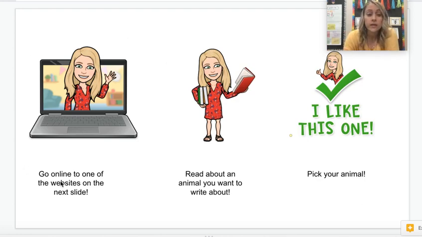So the first thing we need to do is we need to go online to one of the websites on the next page that I'm going to show you. Then we need to read about what animal we might want to write about, and then we need to pick an animal. So today, your job is to go online, look around, and try to figure out what animal you might want to write about.